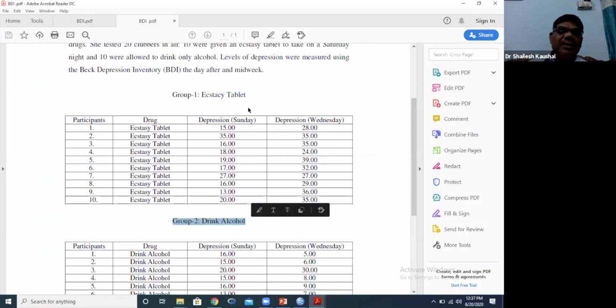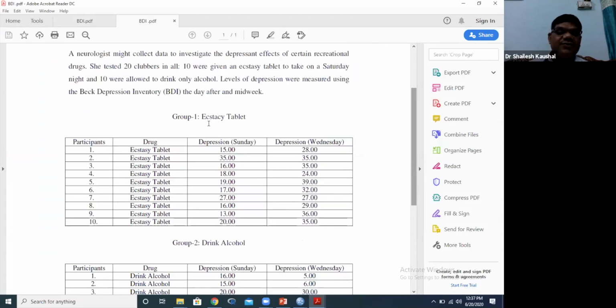So I am applying the Wilcoxon signed-rank test for the ecstasy group. Why? Because here we want to check the impact before and after, Sunday and Wednesday.